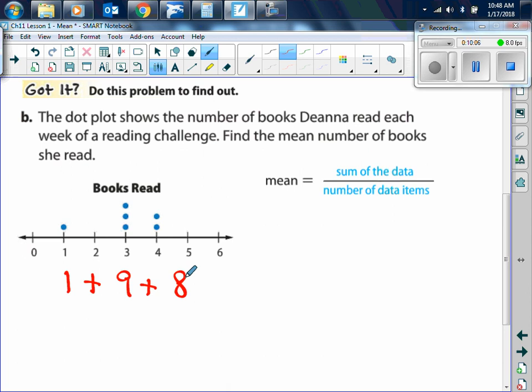Yes. So here, the sum of the data, if I add these together, 1 plus 9 is 10, plus 8 is 18. And then we'll divide by 6. 1, 2, 3, 4, 5, 6. Not 3. Is everybody clear with that? You're going to divide by 6. So 18 divided by 6 is equal to 3. 3 what? 3 books. Very good. So that means that on average, Deanna read 3 books each week during this reading challenge.